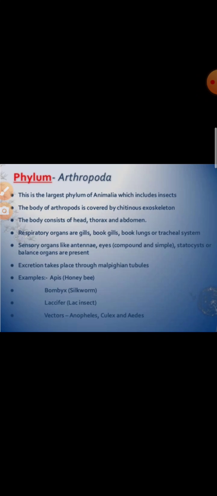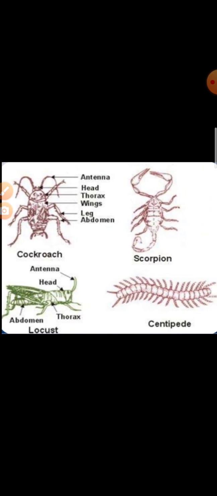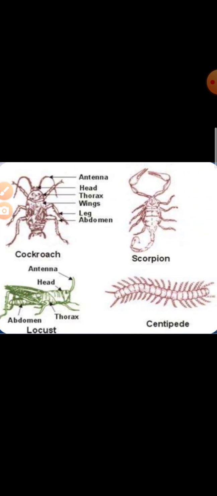Digestive system is complete with a foregut, midgut, and hindgut. Respiration occurs by gills in aquatic organisms, by trachea and book lungs in the terrestrial organisms. Open type circulation is found. Excretory organs are green gland and Malpighian tubules. Parthenogenesis is common in certain insects. Development includes the larval stages. And these are some examples of phylum Arthropoda.